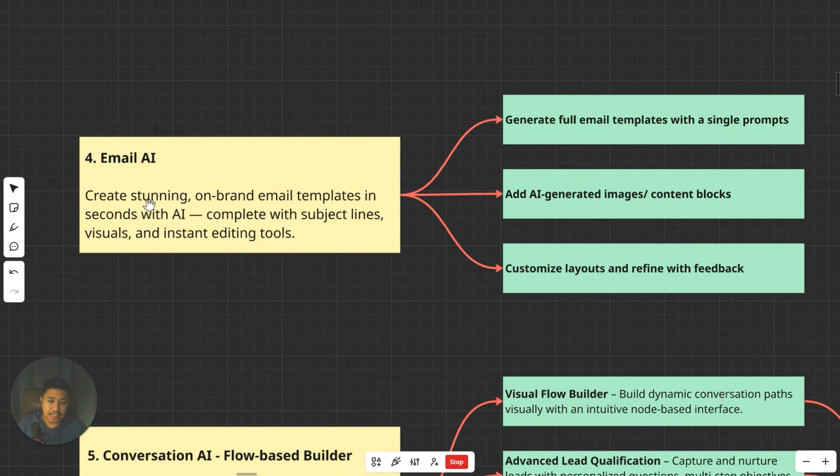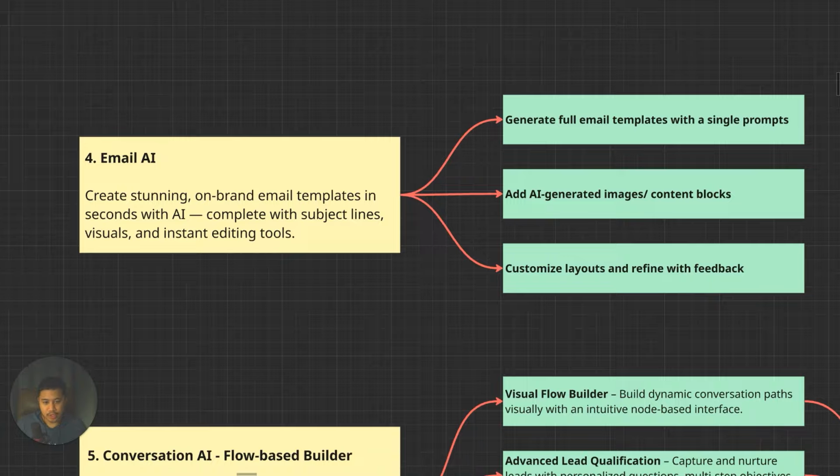You'd be able to create stunning on-brand email templates in seconds with AI, complete with subject lines, visuals, and instant editing tools. I think it's helpful if you have a copywriting background, but you don't need to be the best in writing copies. You just need to have a decent amount of skill when it comes to writing email copies, because email AI already exists.